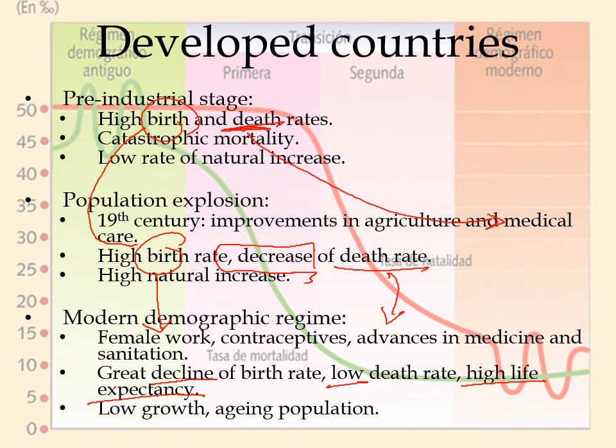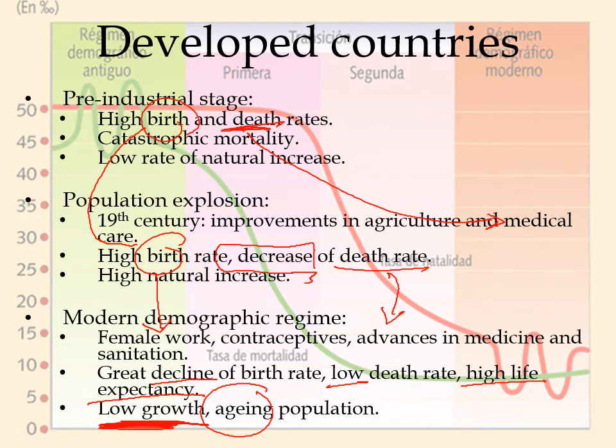So, what does it mean? That the population will grow very, very slowly. They won't have a great growth, and the population will be old. We will have an aging population. This is very important. It's probably the most important part of our unit because it's everything we have been talking about before. So please try to understand it, and if there are any questions, just ask me.